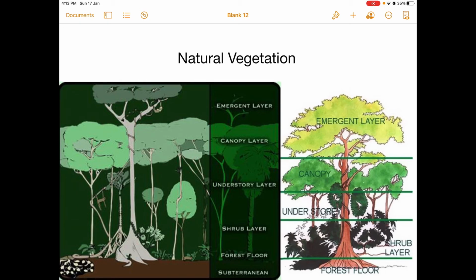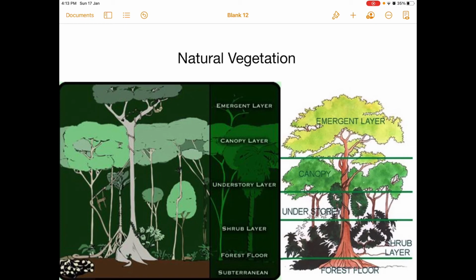Because there are different varieties of trees in this forest, they shed their leaves at different times and they remain green throughout the year. So that is why these forests are known as the evergreen forests. These forests have thick and luxuriant growth, broad leaves, and are evergreen. The vegetation in these forests shows different layers.